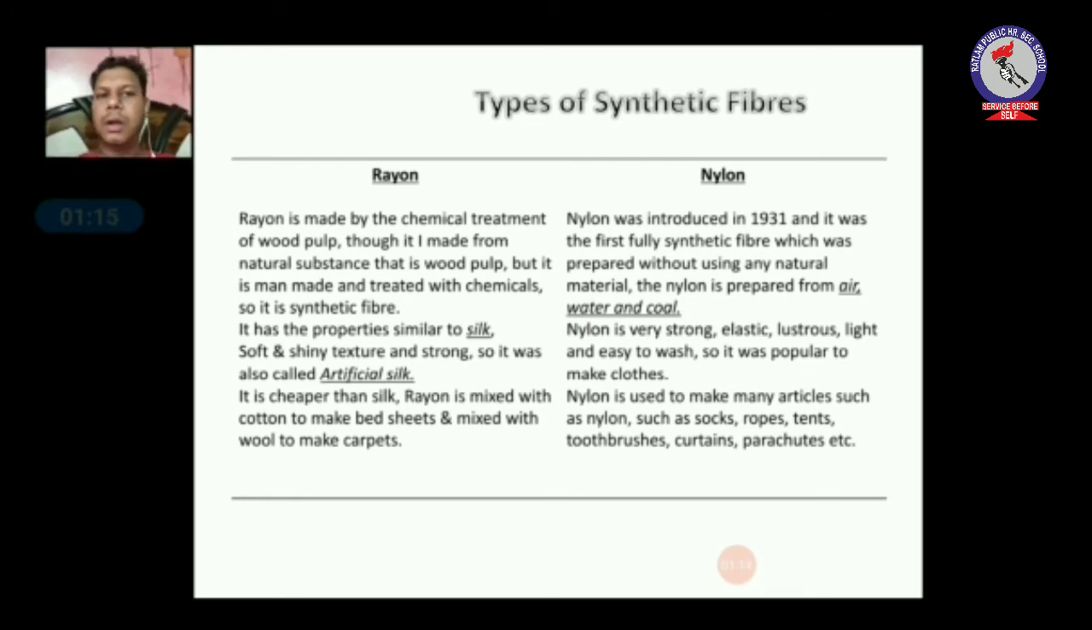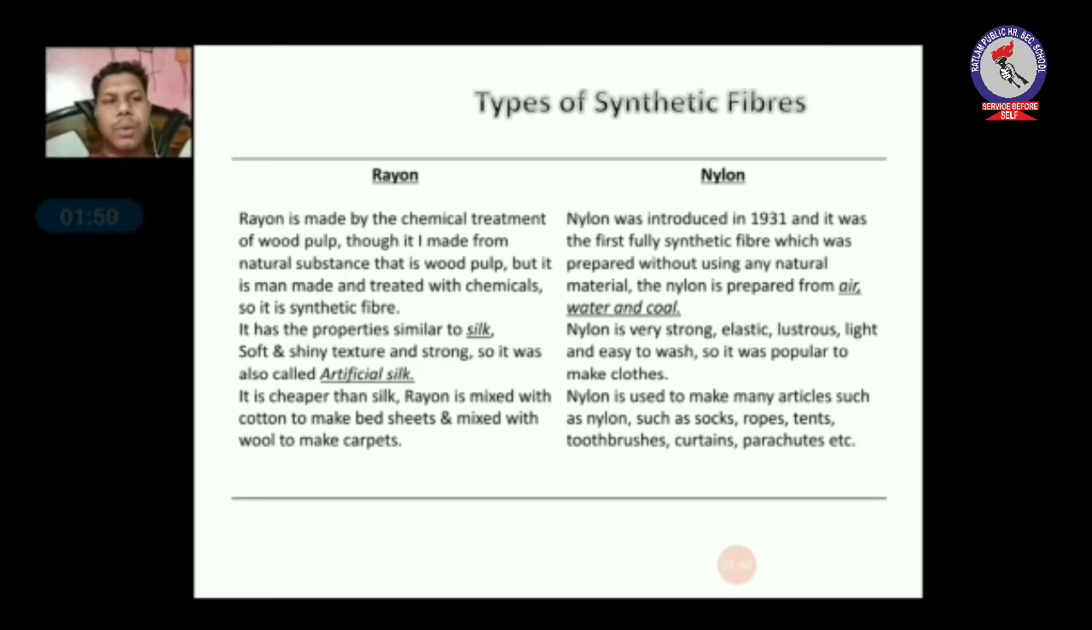So first we will study rayon. Rayon is made by the chemical treatment of wood pulp. Wood pulp is obtained from the stem of the plant. It is made from natural substances, but it is man-made, so it is known as synthetic fiber. The wood pulp is treated with the help of chemicals and we obtain rayon. Rayon has the properties similar to that of silk. It is soft and shiny in texture and is also strong, so it was also known as artificial silk. It is also cheaper than silk. So rayon is mixed with cotton to make bed sheets, and it is also mixed with wool to make carpets.